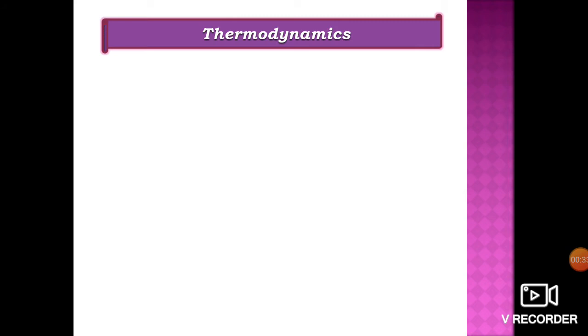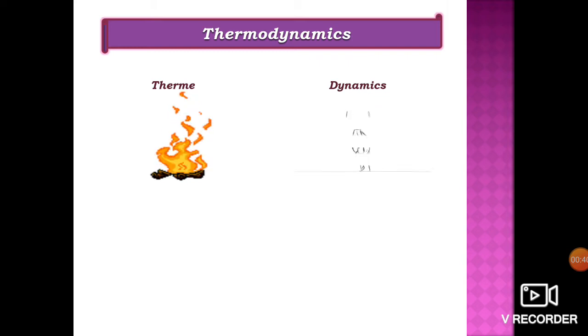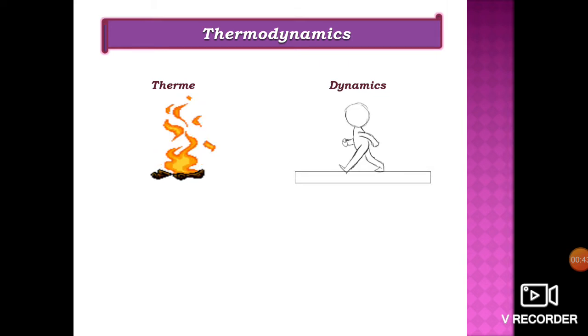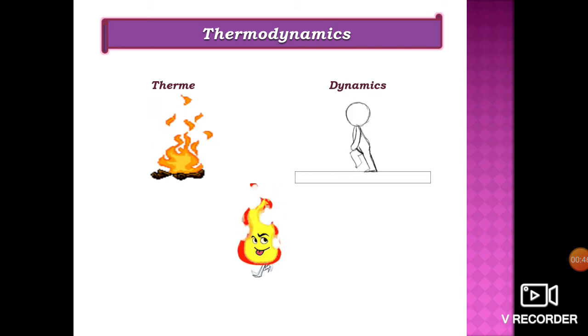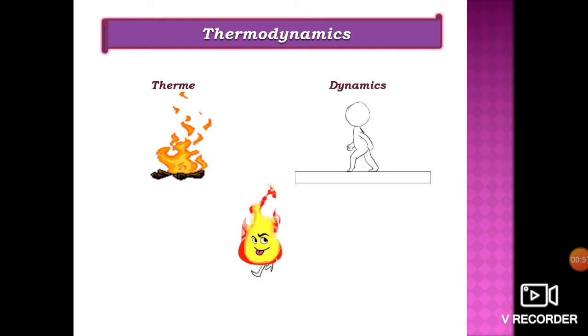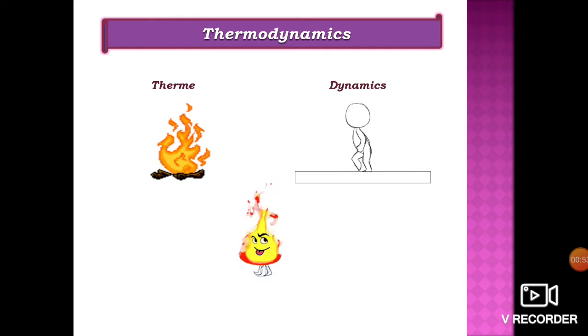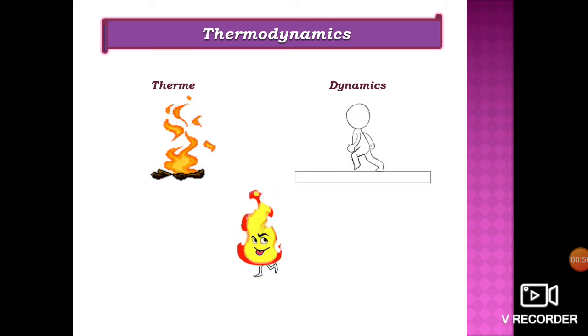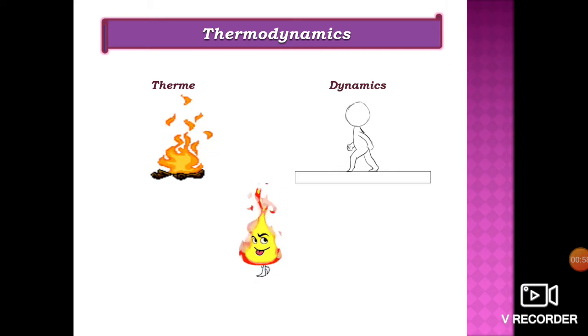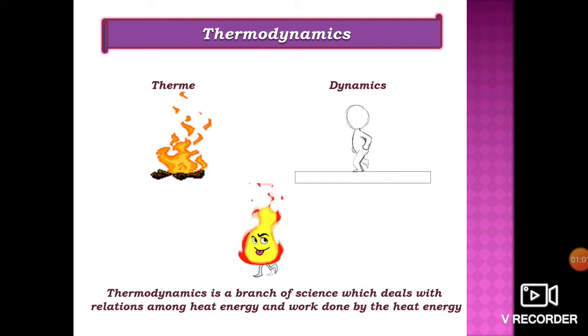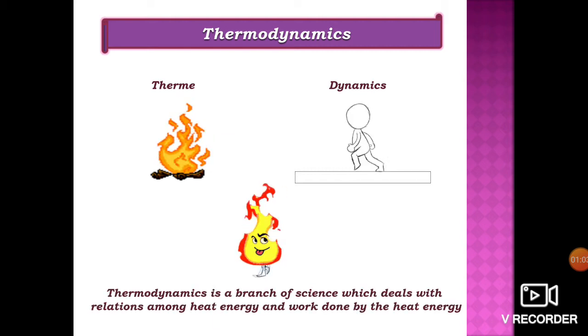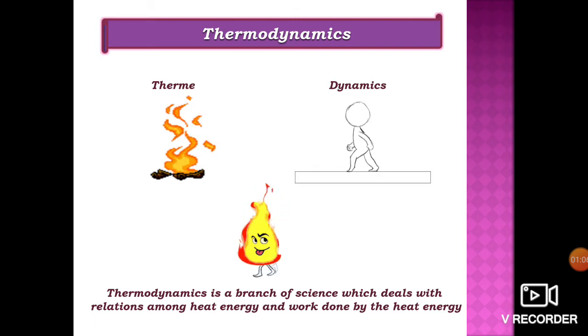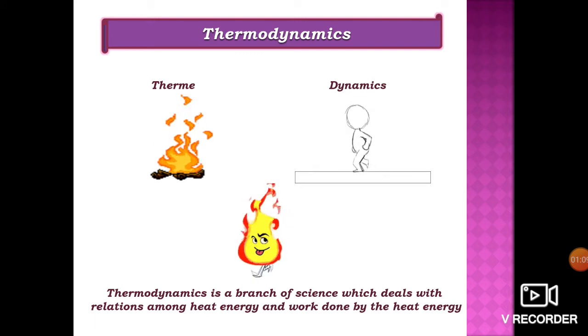Thermodynamics is basically a combination of two Greek words, therm and dynamics. Therm means heat and dynamics means motion. So thermodynamics means motion of heat. But the question arises how a heat can move. Heat energy can be moved from the source to the end by the law of heat transfer by conduction, which you cannot see but only feel it. Therefore, thermodynamics is a branch of science which deals with relations among heat energy and work done by the heat energy.